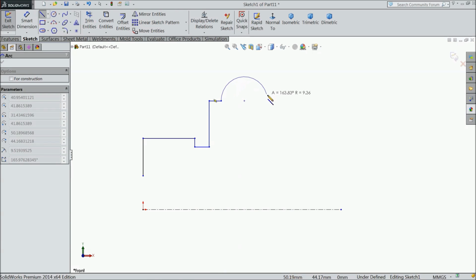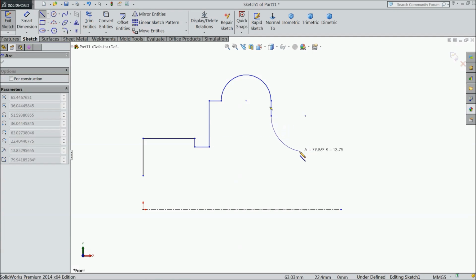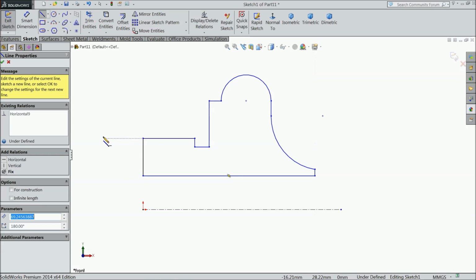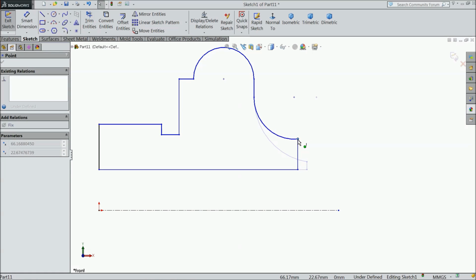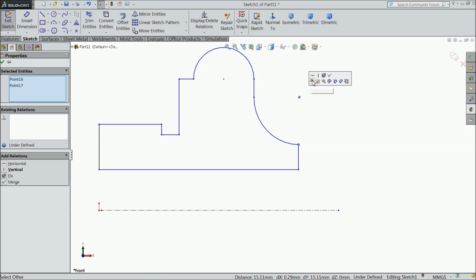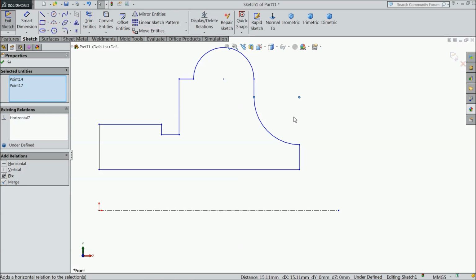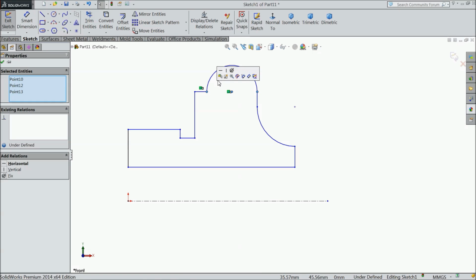Just go back and draw a half circle here. Little come down, and connect it. Exit. Select this point and this same line. Same line. This is the relation.